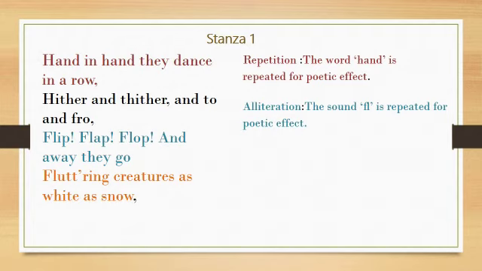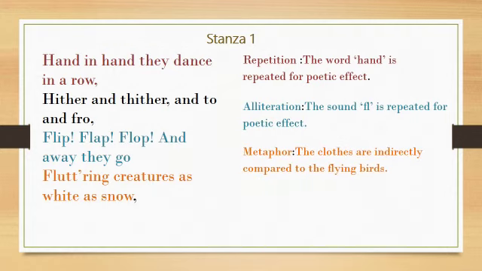Let's go to the next line. Fluttering creatures as white as snow. Here, the clothes are indirectly compared to the flying birds. Such a poetic device in which an indirect comparison is made is known as metaphor. In the same line, the white clean clothes are directly compared to the snow. The poetic device in which direct comparison is made is known as simile.